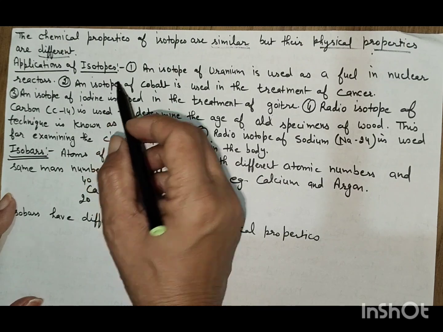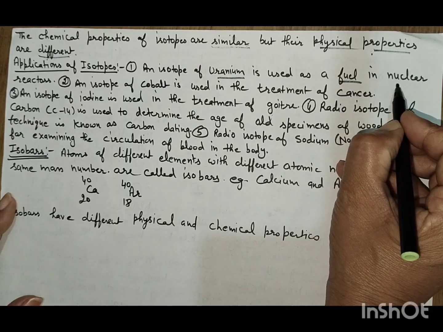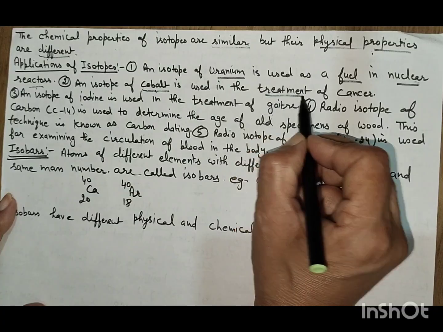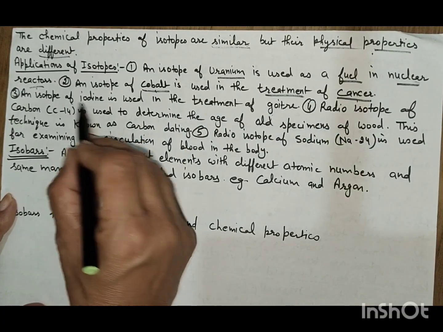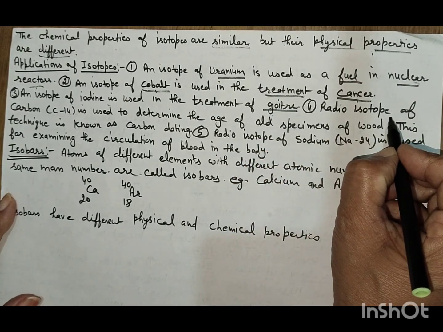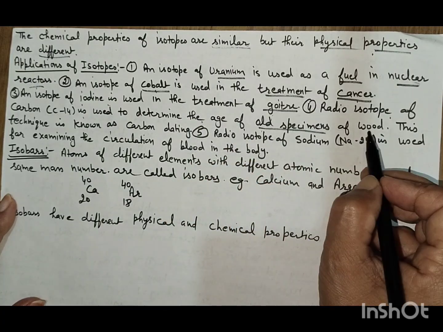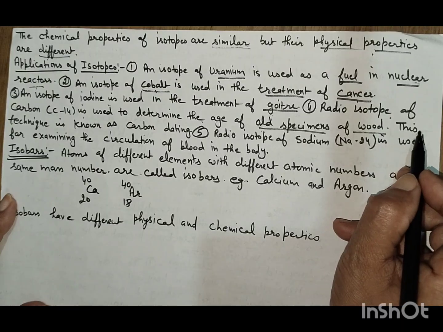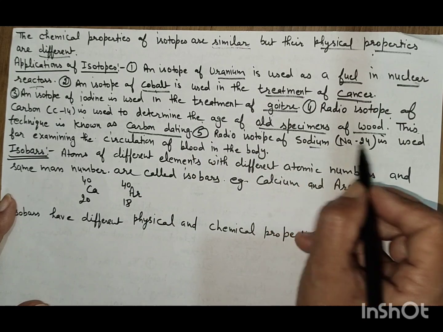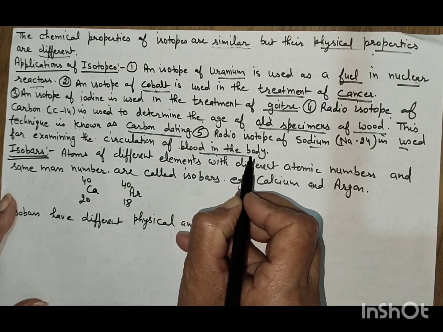Applications of isotopes. An isotope of uranium is used as a fuel in nuclear reactors. An isotope of cobalt is used for the treatment of cancer. An isotope of iodine is used for the treatment of goiter. Radioisotopes of carbon are used to determine the age of old specimens of wood and animals also. This technique is known as carbon dating. Radioisotopes of sodium are used for examining the circulation of blood in the body.